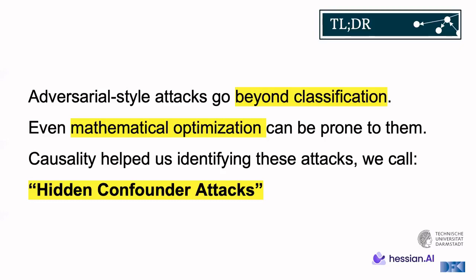A short TL;DR. What we show is that adversarial style attacks go beyond the setting of classification, beyond the pure neural network setting that we know them from. And how do we show that? Well, we show that mathematical optimization, specifically linear programs, can be prone to the type of attack we devise, which we classify as an adversarial style attack. And more so, we justify and give meaning to this attack through causality by using the concept of confounding, thus giving the name hidden confounder attacks.